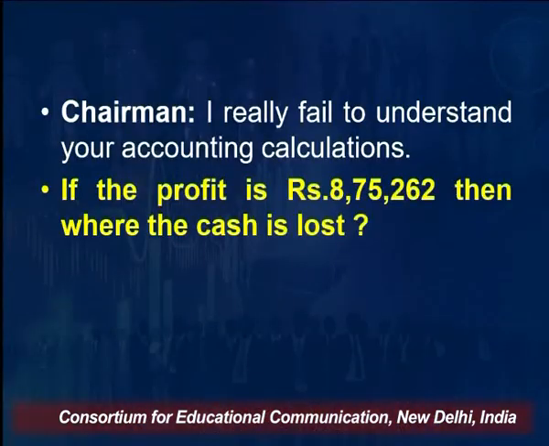Now with this conversation, if I ask you, what should be the remedy? The company is having its balance sheet, the company is having its own income statement. Despite the fact that the company has made a book profit of rupees 8,75,262, what is stopping the company from the payment of a dividend of rupees 2,20,000? On what ground is the CFO saying that, sir, we may not be in a position to pay dividend?